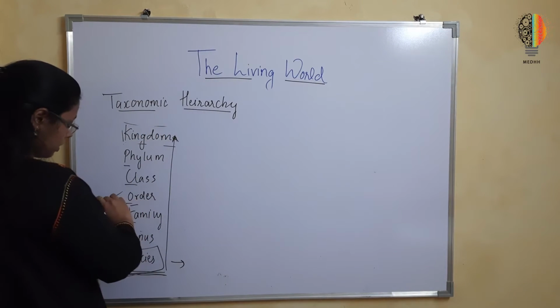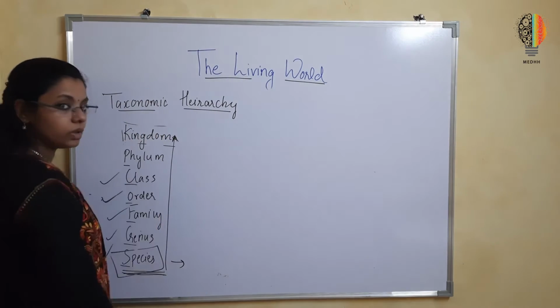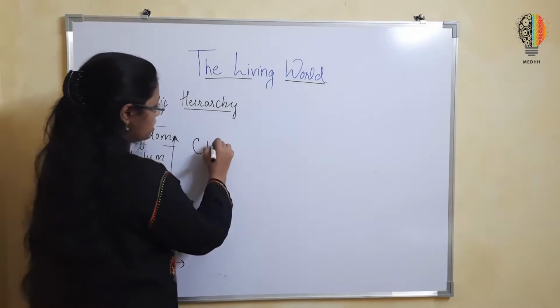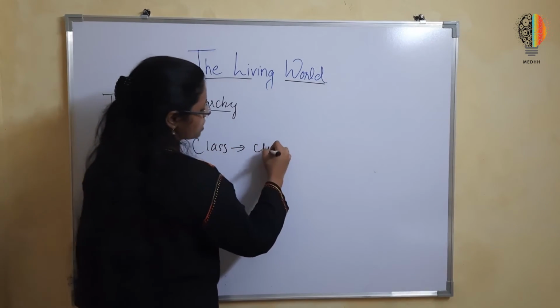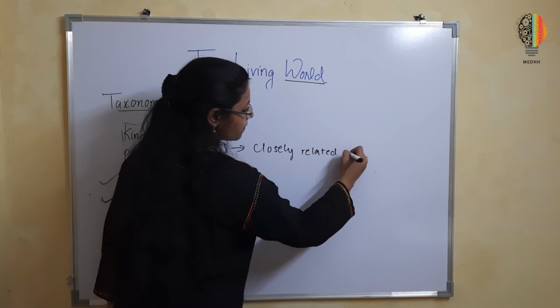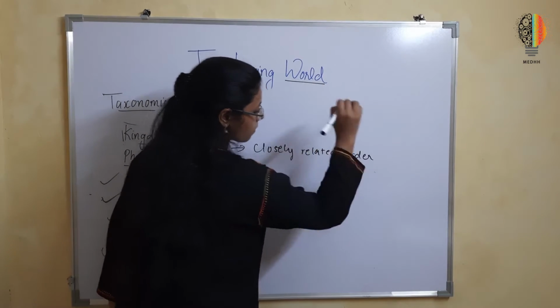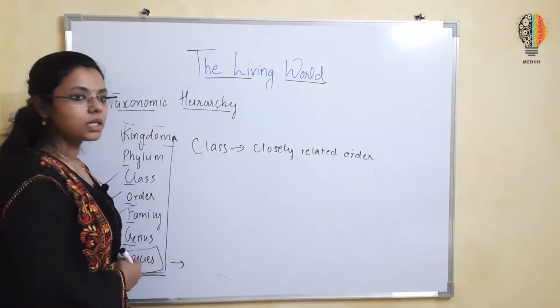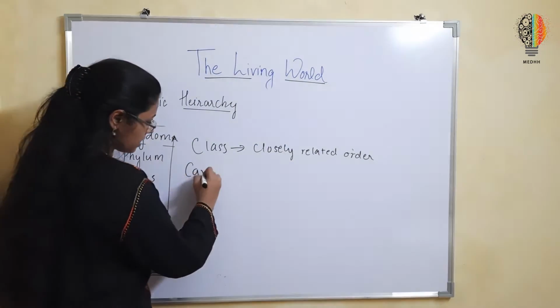So we have done with order. Now we'll go into class. Class, closely related members of order. The order which we discussed was carnivora, right?